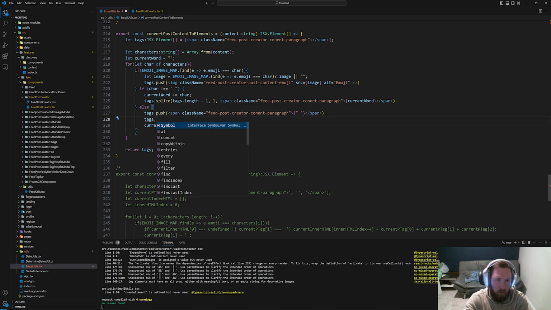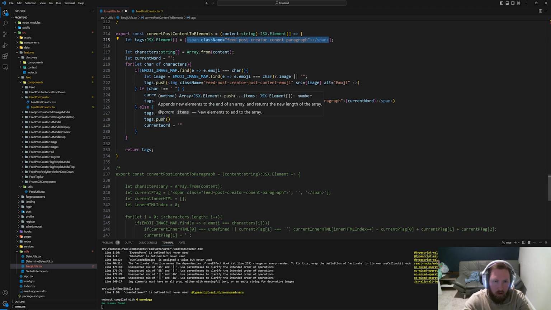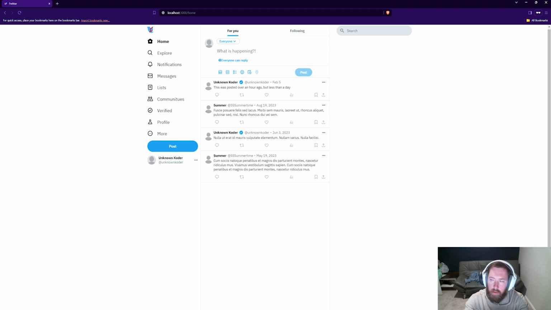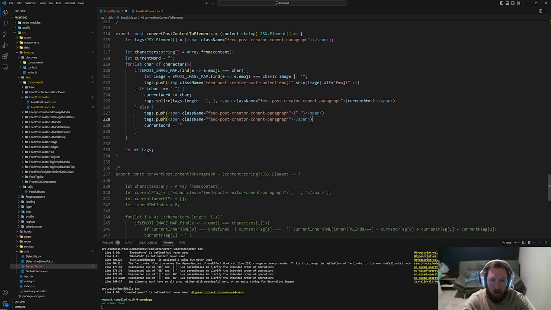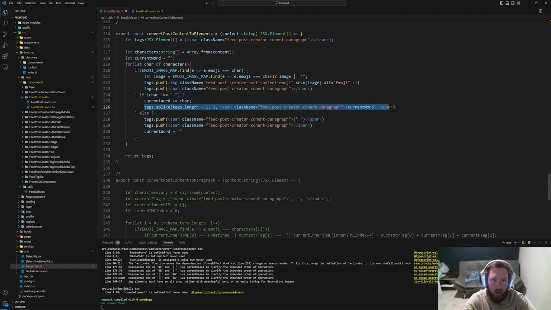We might need to also tags.push and then push another empty span to start modifying instead of modifying the space. And then we might also need to do the same thing whenever we update this guy, so that we always have a span to splice.